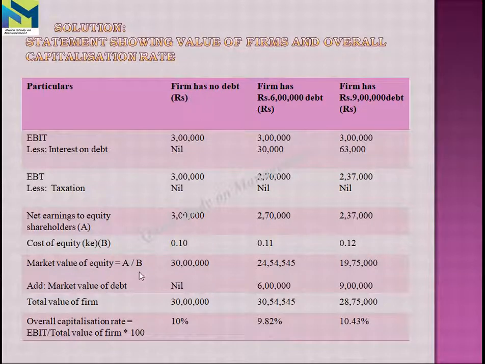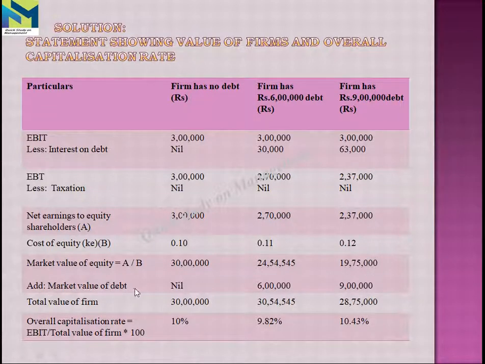Then we have to calculate the market value of equity. The formula is A divided by B. So 3 lakhs divided by 0.1, the value is 30 lakhs. And then again the same, 2 lakhs 70,000 divided by 0.11, the value is 24 lakhs 54,545. Again the same way, we calculate 2 lakhs 37,000 divided by 0.12. The value is 19 lakhs 75,000.